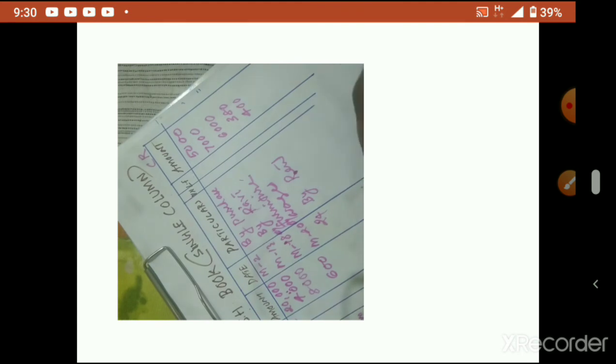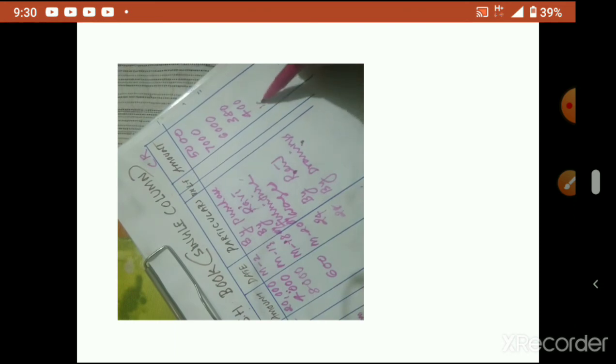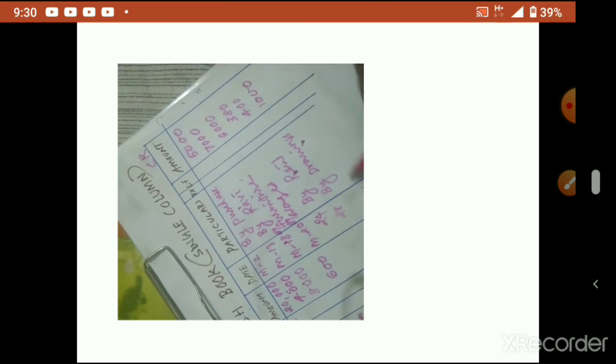Then next is withdrew for personal use. So he has taken money for personal use. Personal use means which account? Drawings. So by drawings. Entry is what? Drawings account debited to cash. So cash credited, that's why we are putting it on the credit side, 1000 rupees. Now paid salary, again what will come? Salary to cash, by salary.